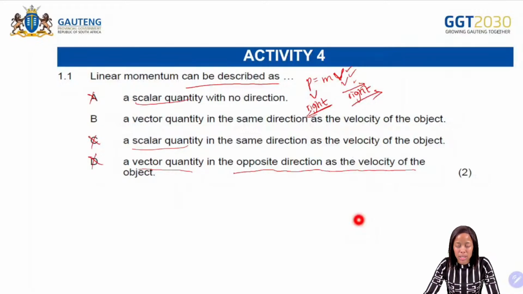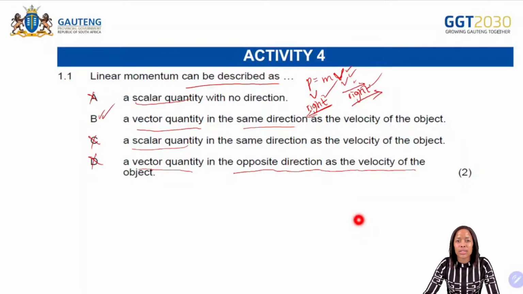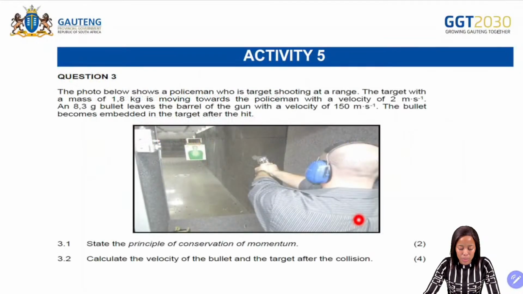The correct answer should be a vector quantity in the same direction as the velocity of the object, meaning if the object is moving to the right, then the momentum will also be to the right. So the correct answer for us will be the letter B.